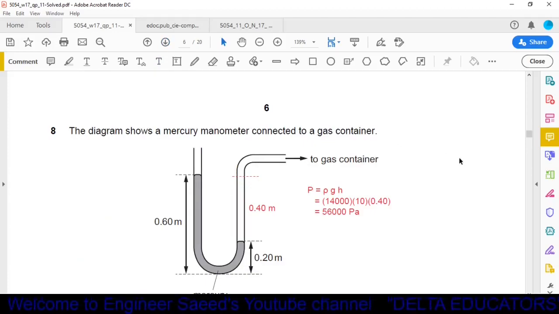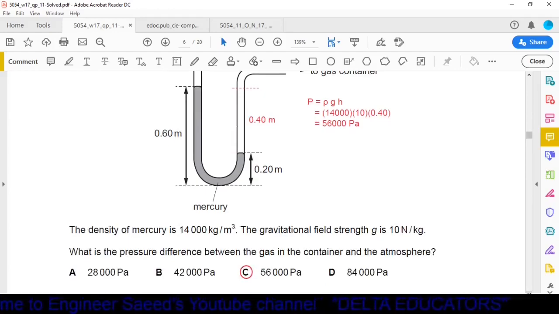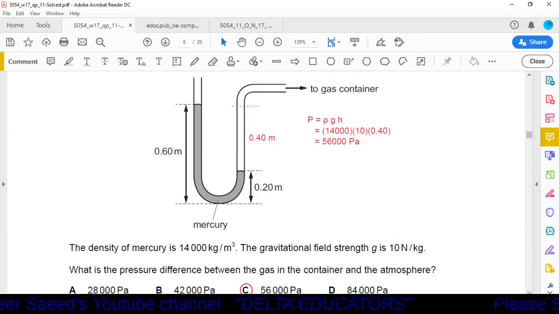Question number 8. The diagram shows a mercury manometer connected to a gas container. The density of the mercury is 14,000 kg per meter cube. The gravitational field strength G is 10 Newton per kg. What is the pressure difference between gas in the container and the atmosphere? To calculate the pressure, we have a formula P is equal to rho GH, where rho is for density, G is for gravitational field strength, and this H is the difference in the height of mercury column.